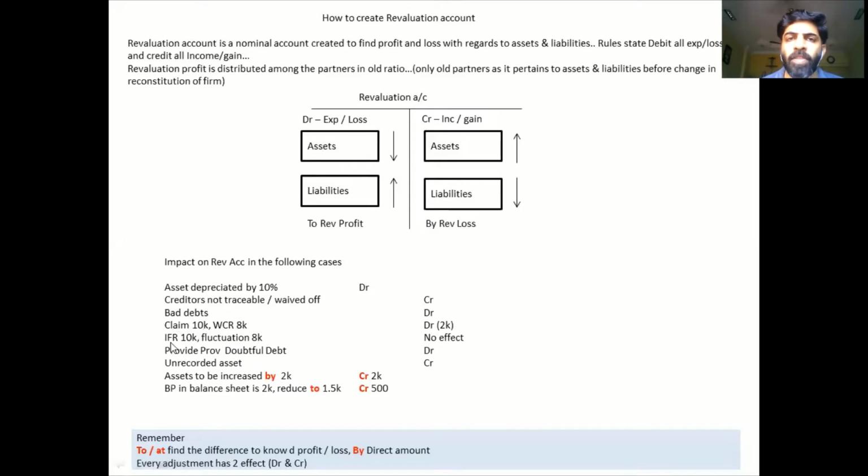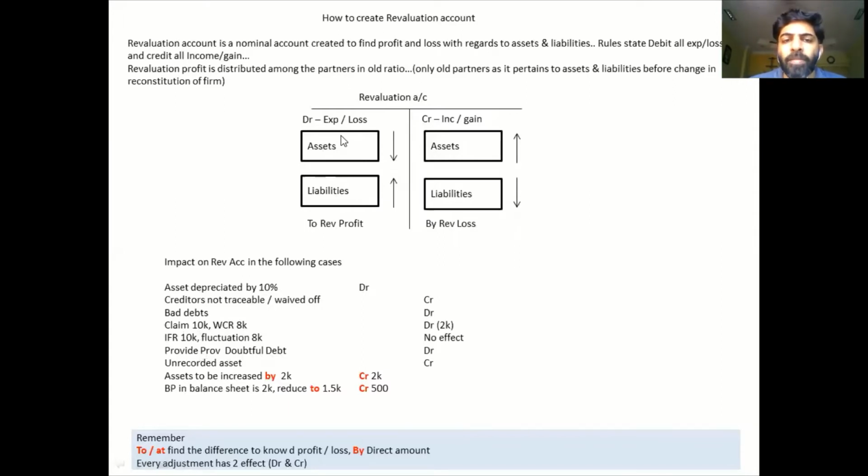There is an investment fluctuation reserve of 10,000 and the fluctuation in the investment is 8,000. What happens in such case? There is no loss because you have a reserve which covers the fluctuation. Provision for doubtful debts. For this chapter, just try to understand provision for doubtful debts means a kind of a liability. So if you want to increase your liability, it means it's a loss for you. So if you see over here liability increased, you post it in the debit side.